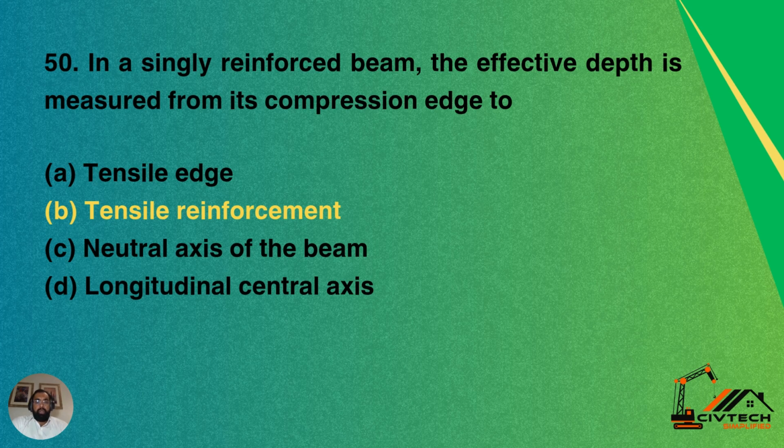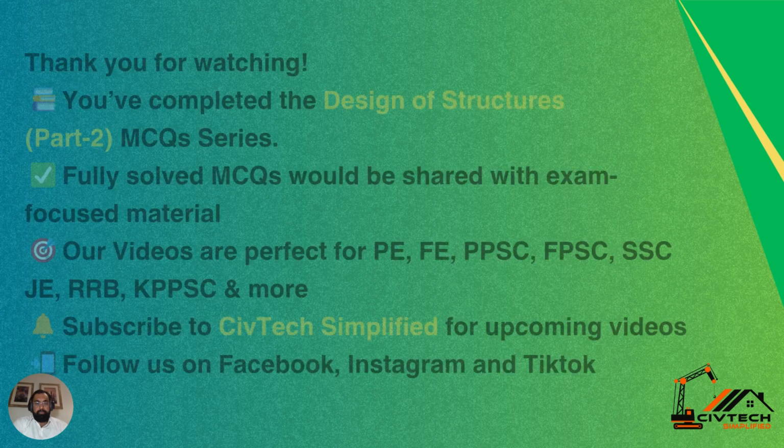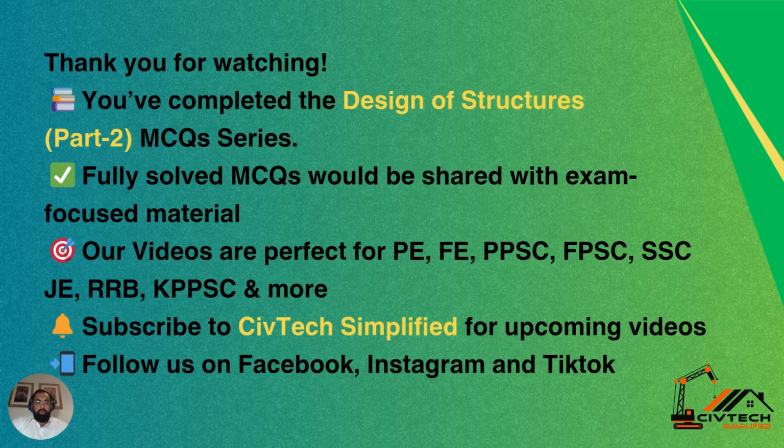Question 50, and the last question for this video part. In a singly reinforced beam, the effective depth is measured from its compression edge to: option A, tensile edge; option B, tensile reinforcement; option C, neutral axis of the beam; option D, longitudinal central axis. So B is the correct answer. The effective depth is measured from the compression edge to the tensile reinforcement.